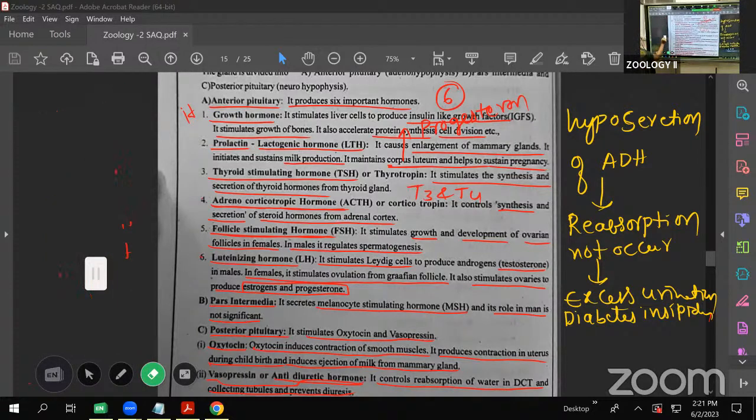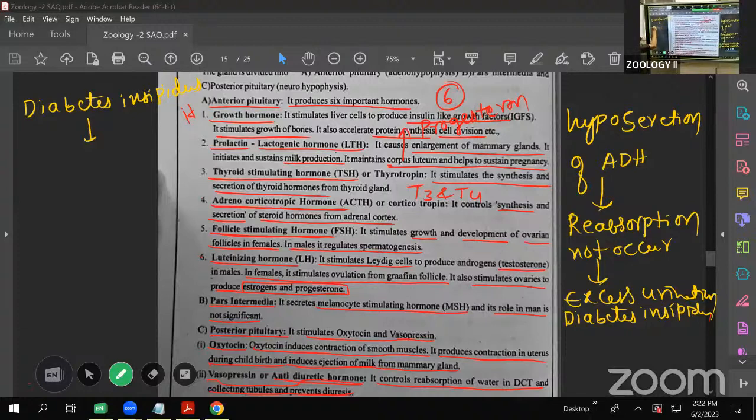Diabetes insipidus means hyposecretion of the ADH. For 2 marks, this one is important. Diabetes insipidus means hyposecretion of vasopressin hormone. The excess of urination occurs. That we call diabetes insipidus.